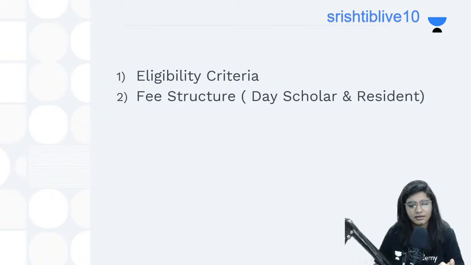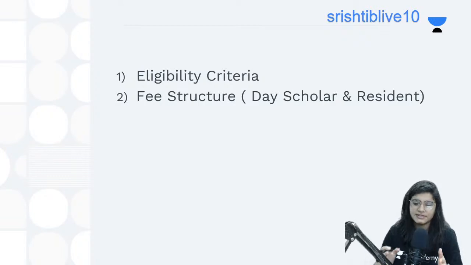And second, the most important thing, is the fee structure. This time there is a sudden hike in the fee structure of NITs or, in general, CCMN counseling. So you should be aware of the fee structure of these NITs. These two things you should keep in mind before applying for any NIT.